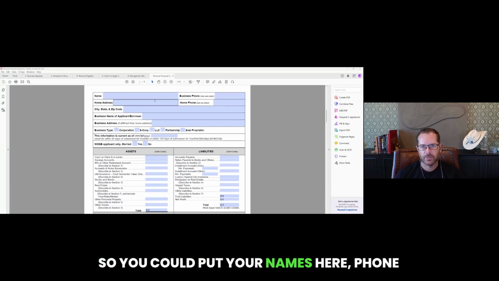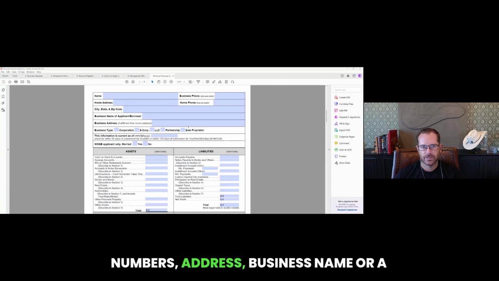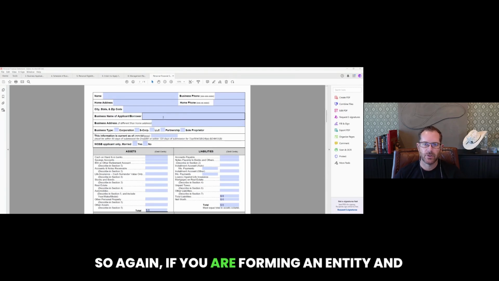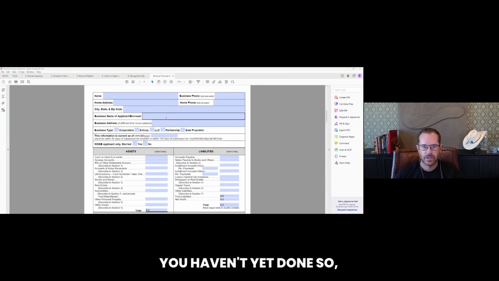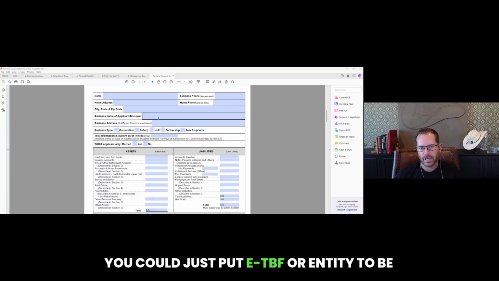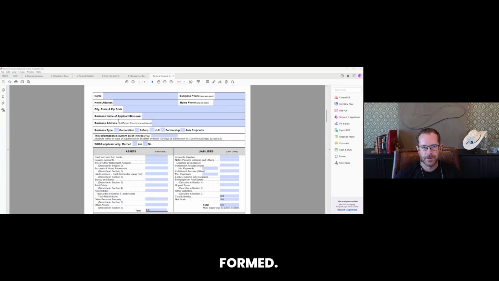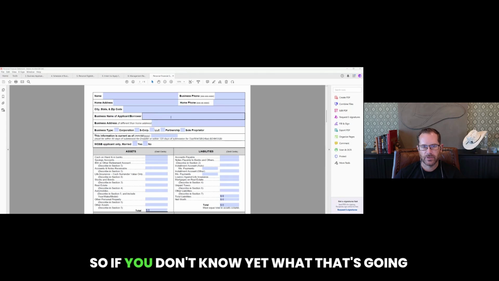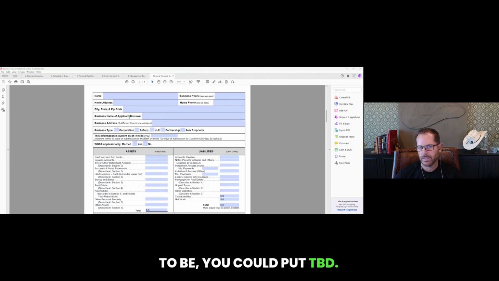So you could put your names here, phone numbers, address, business name, or borrower. Again, if you are forming an entity and you haven't yet done so, you could just put ETBF, or entity to be formed. You could put the address here. Both of these aren't extremely important. So if you don't know yet what that's going to be, you could put TBD.